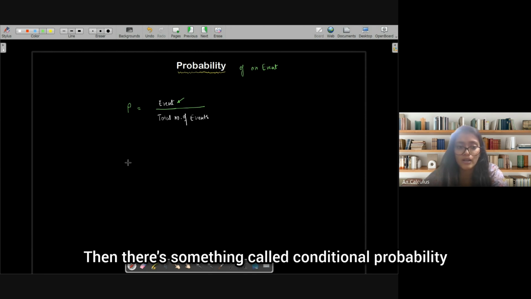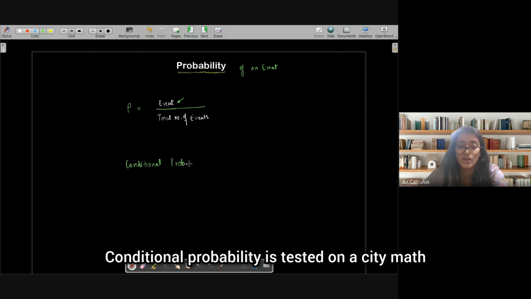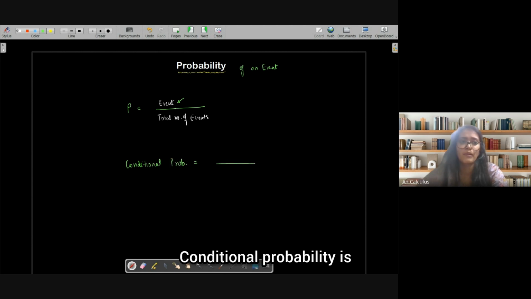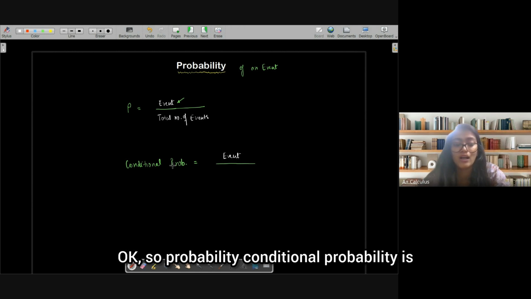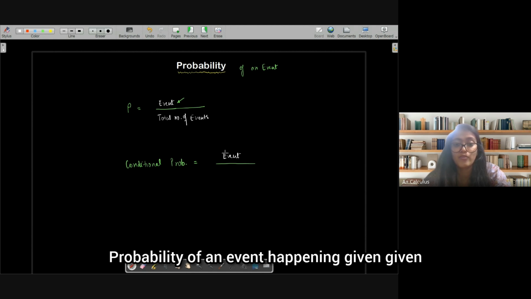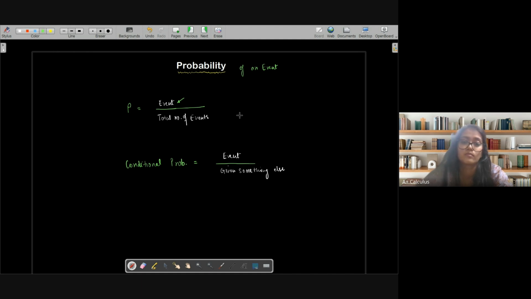Then there's something called conditional probability. Conditional probability is tested on SAT Math. Conditional probability is the probability of an event happening given that something else is also happening. So this is associated with a condition.